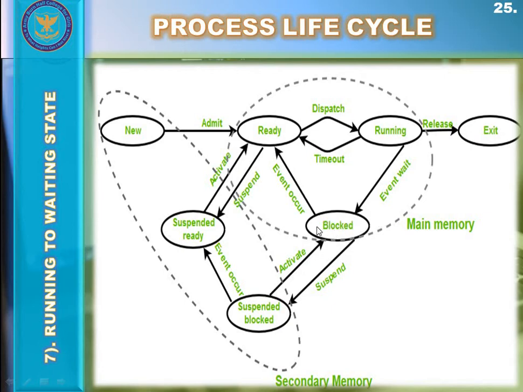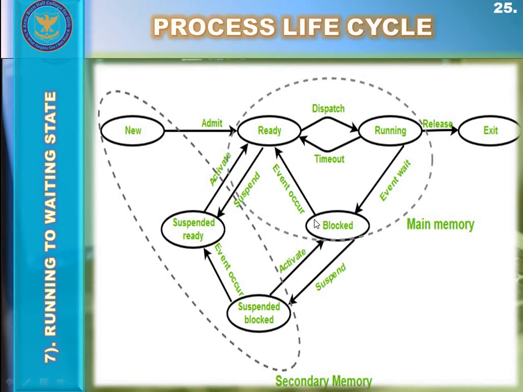Now, as the process has come inside the blocked or waiting state, it can wait for the input-output operation and can wait for the event to happen. So, whenever the process requests some input-output operation or needs input from the user during its execution, it enters from the running state to the blocked state. The operating system moves that process from the running state to the blocked or waiting state for that purpose.